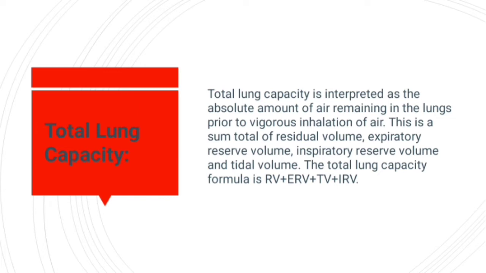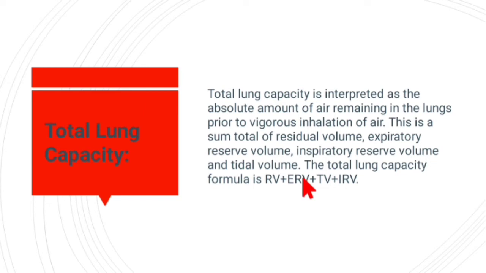Now coming to the total lung capacity. What is total lung capacity? Total lung capacity is interpreted as the absolute amount of air remaining in the lungs after vigorous inhalation of air. Remember that word, vigorous inhalation of air. This is the total summation of residual volume plus expiratory reserve volume plus tidal volume plus IRV.